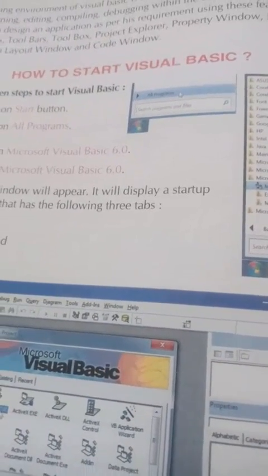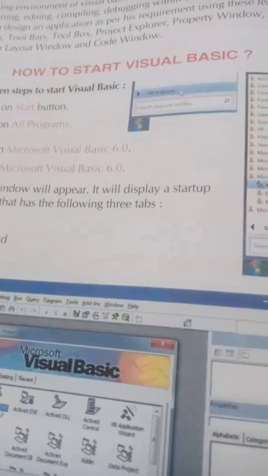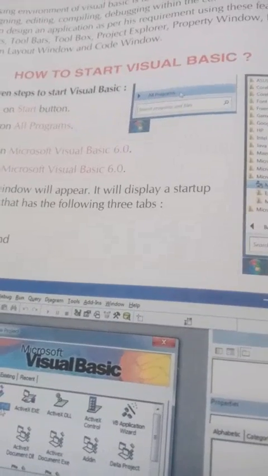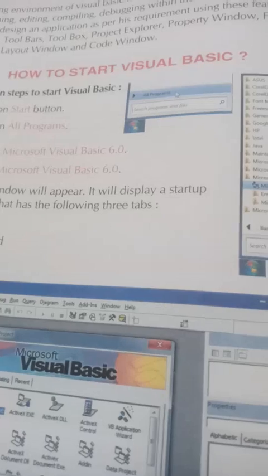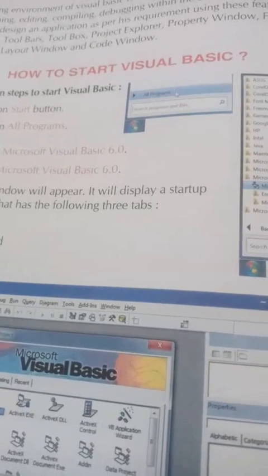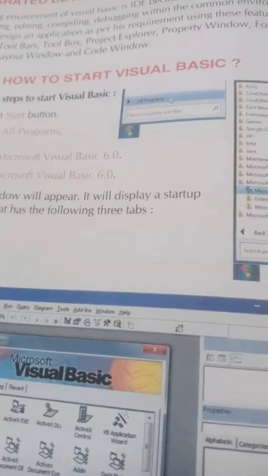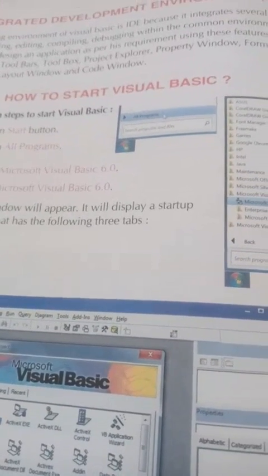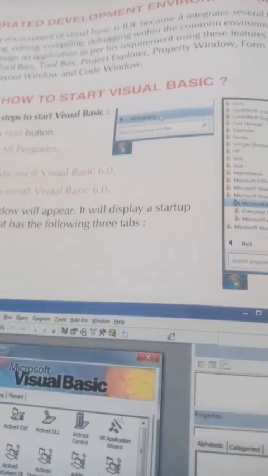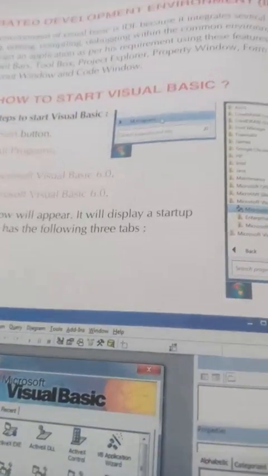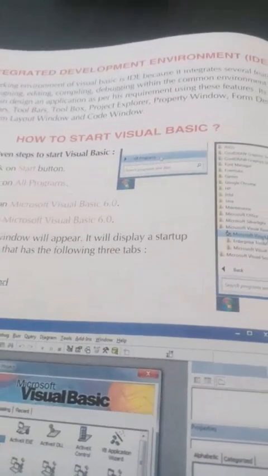If you have two words like first name and second name and you want to merge them, you can use the plus operator. For example, Visual plus Basic is the concatenation of two words. So this is about Visual Basic introduction.